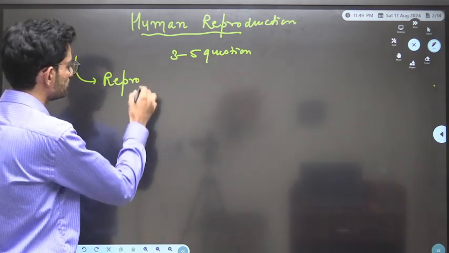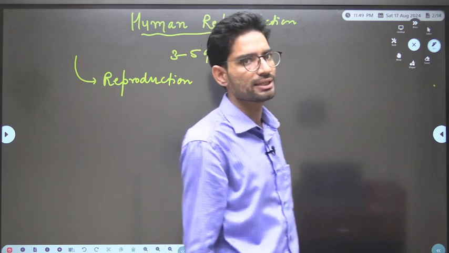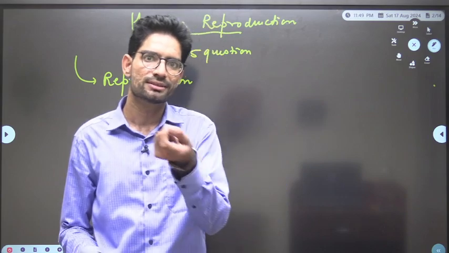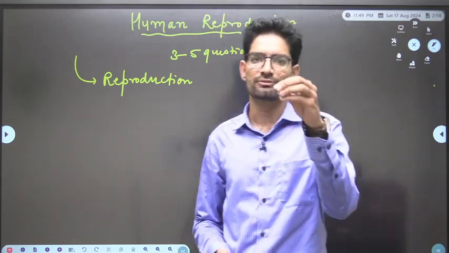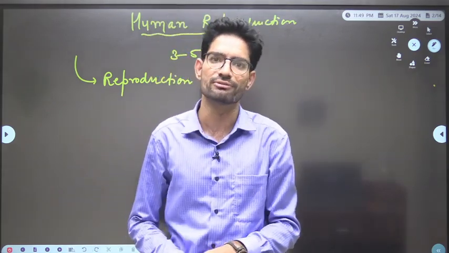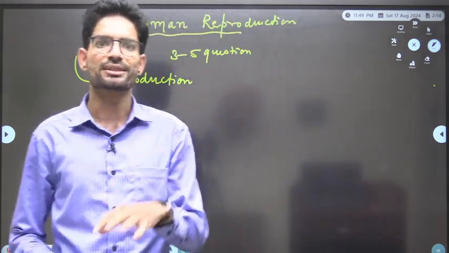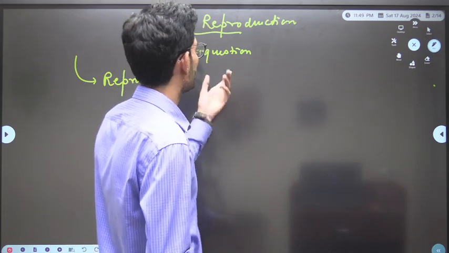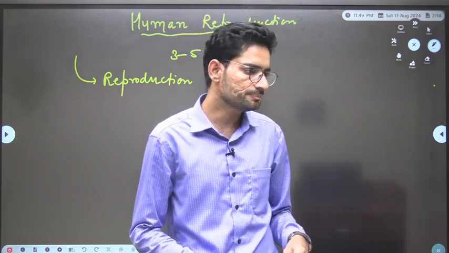Individuals continue their information by a very incredible, miraculous process, that is reproduction. Individuals die continuously, but the species maintains its continuity with the help of a very important process in this whole living world, and that particular process is what? Reproduction, right? The individuals give rise to offspring similar to themselves. So, this is all about reproduction, and we will be discussing human reproduction right here, correct?